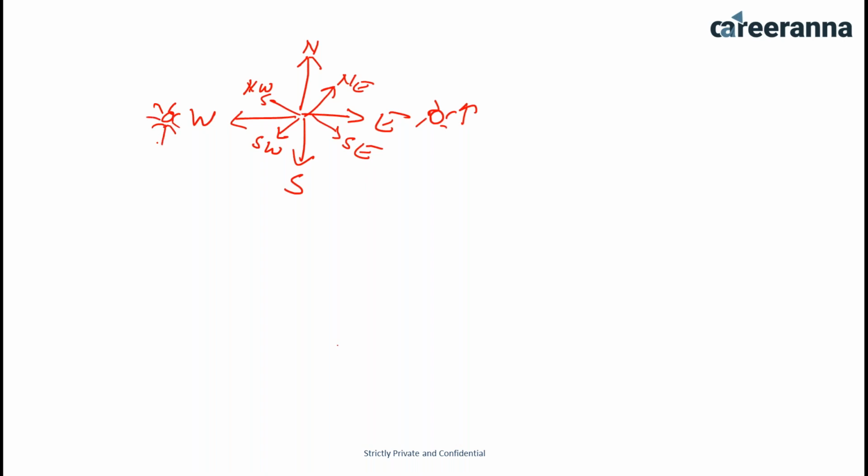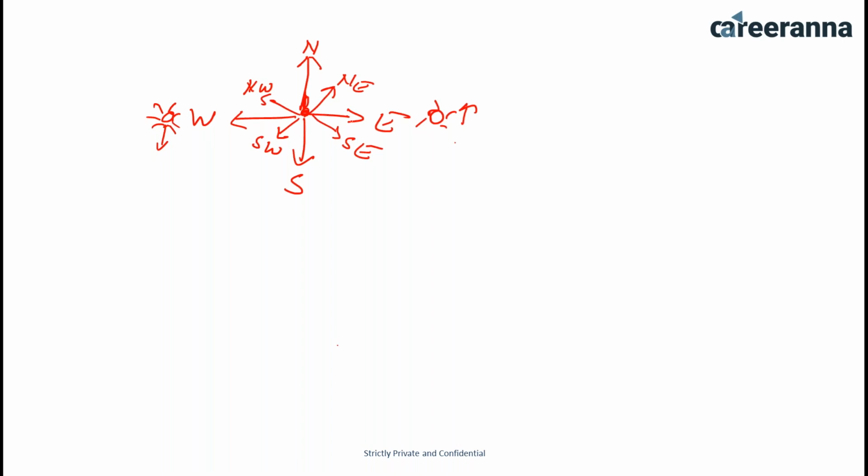Whenever you are going to solve the question, in some questions they will tell you that the sun is going to rise and Mohan, Ram, or Sohan is standing there, and in which direction the shadow is going to be cast. If the condition is of morning, that means in the sunrise condition, the shadow is going to be cast in the west direction. Similarly, if it is the evening condition, the sunset, then the shadow is going to be cast in the east direction.